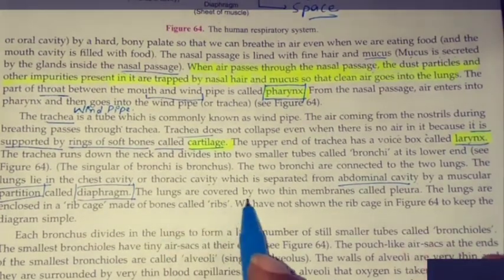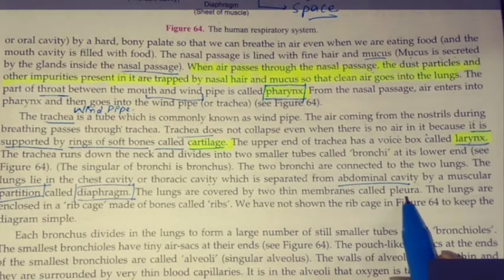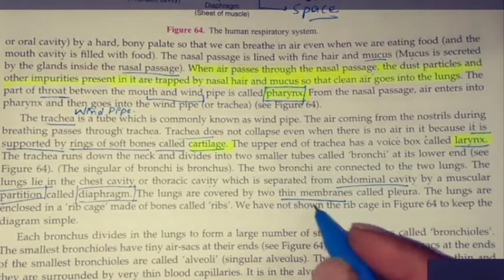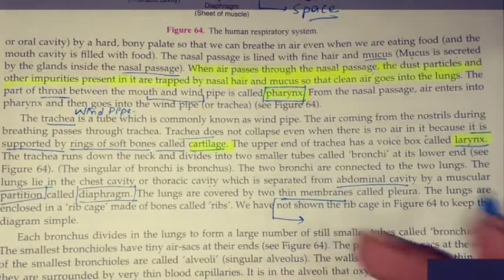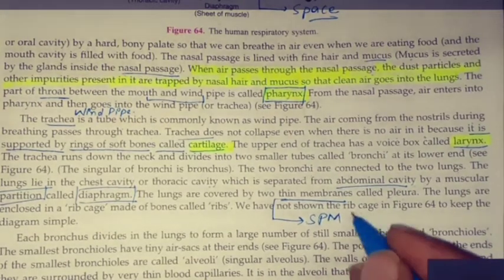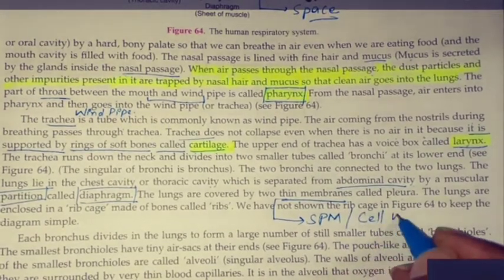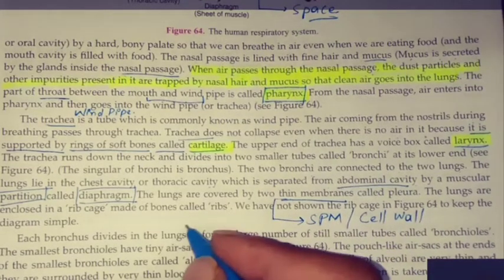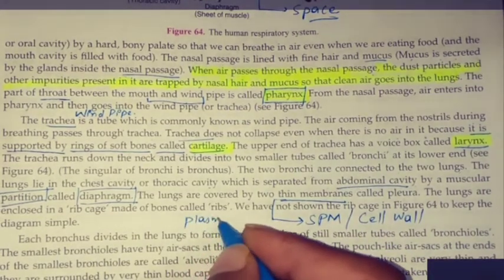The lungs are covered by two thin membranes called pleura. Correct? The lungs are covered by two thin membranes. What are these membranes doing? These are like the SPM and the cell wall. What are these two? SPM means selectively permeable membrane, that is the plasma membrane.